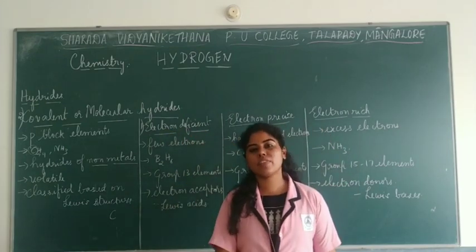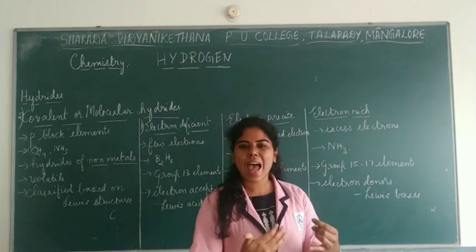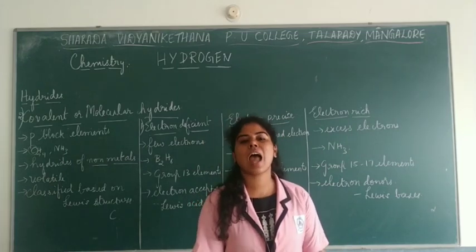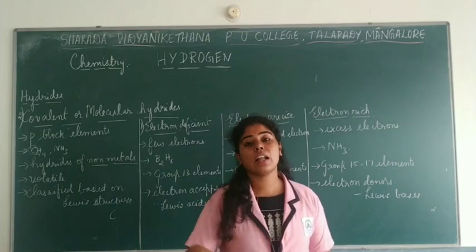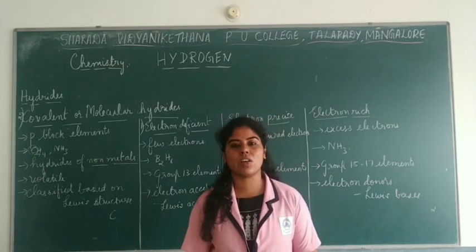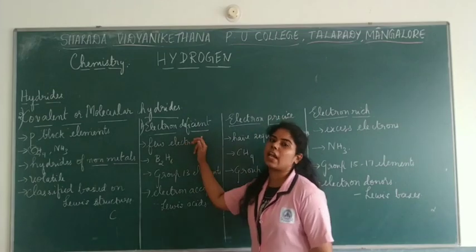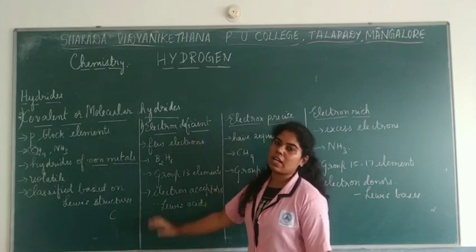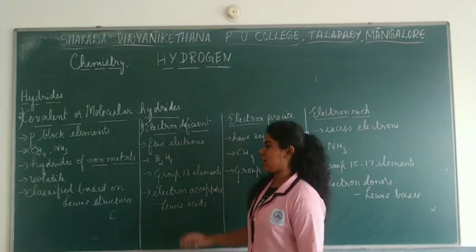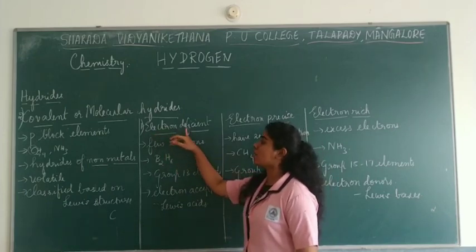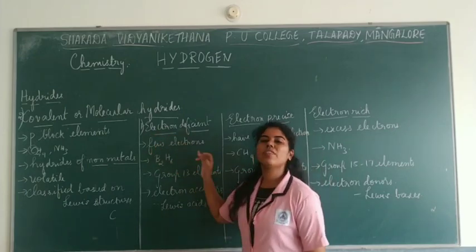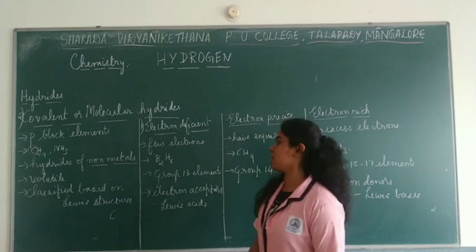Electron deficient, in the sense there is a lack of electrons. It doesn't have so many electrons that an atom can attain stability or form the bond. It is said to be electron deficient, or lack of electrons is being found in these particular hydrides. So, there are only a few electrons present in these atoms.